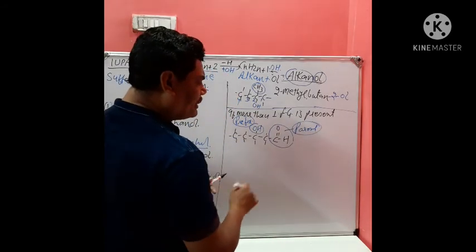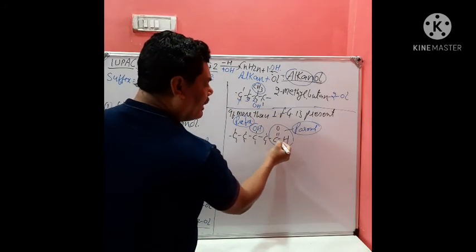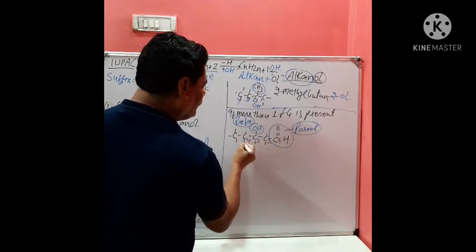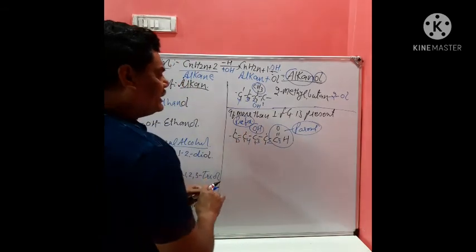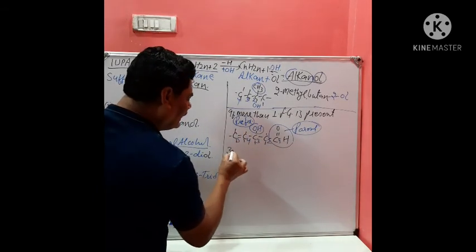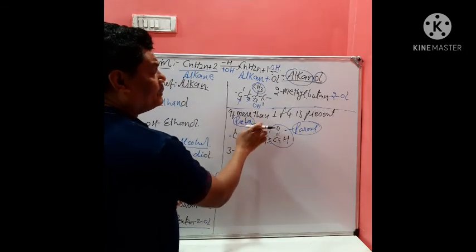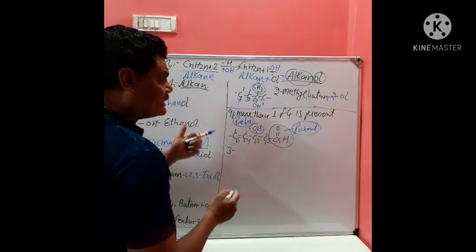So now start numbering from the carbon of the higher priority functional group: 1, 2, 3, 4 and 5. So what will be its name? Its name will be 3. Now I told you it will act as the lesser priority functional group, so it will be written as a prefix.